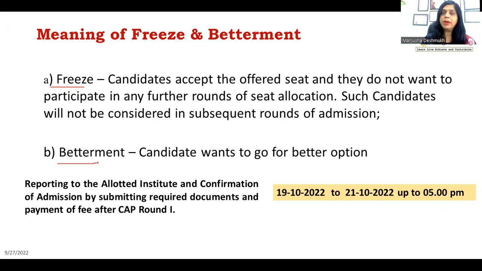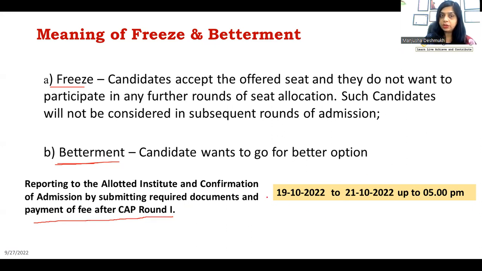And then betterment. Betterment means you are not satisfied with the college allotted to you and you want to go for a better option. You want to go for CAP round 2. So there you have to choose the betterment option. Then again, reporting to the allotted institute. If you want to freeze and take admission, then you have to report to the allotted institute and confirm the admission by submitting required documents and payment of fees after CAP round 1.